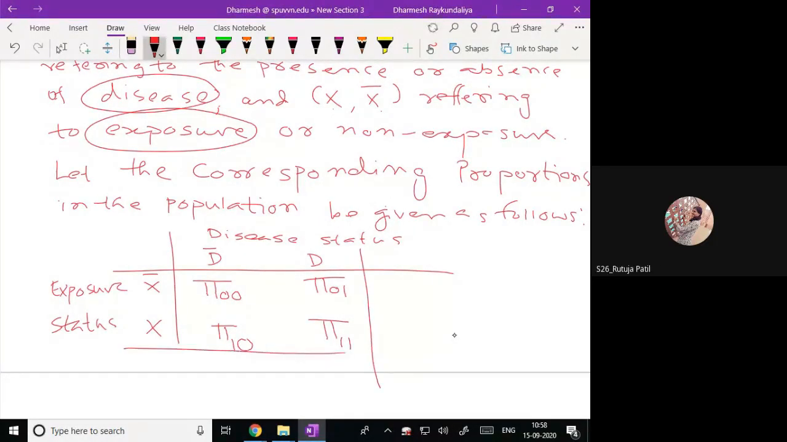Of course we know that you usually have the frequency, so you just divide the corresponding frequency by the total and you will get the proportion. So I have just written the proportion. This total proportion is pi 0 dot, this is pi 1 dot, this is pi dot 0, and this is pi dot 1, and this is pi dot dot. Dot means overall.